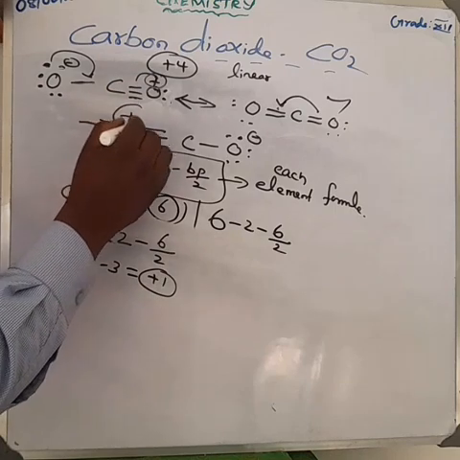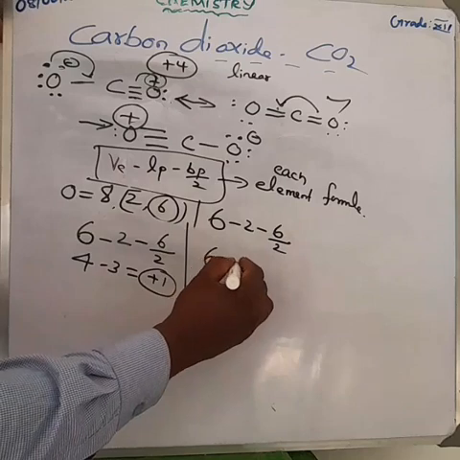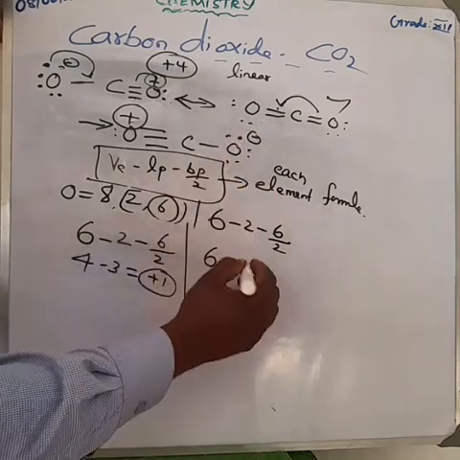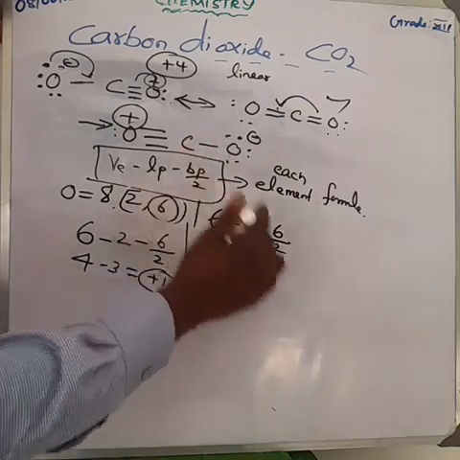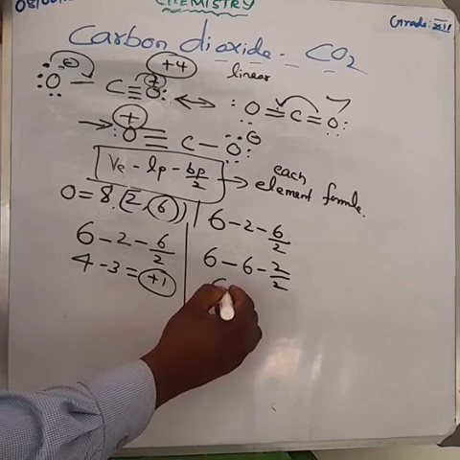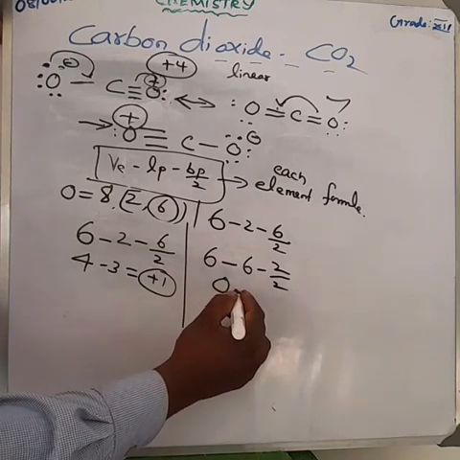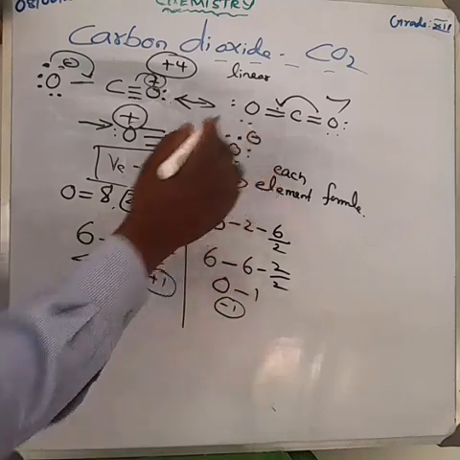The last oxygen. What is the valence electron? The valence electron is 6. Here, how many lone pair electrons does it have? 1, 2, 3, 4, 5, 6. So what about the bond pair? 1 bond pair means 2 electrons, so 2 by 2. So 6 minus 6 is equal to 0, minus 1. So what is the answer? Minus 1 is the answer.